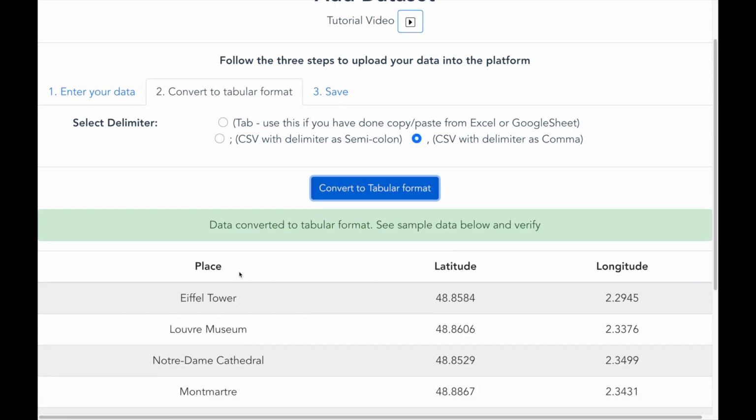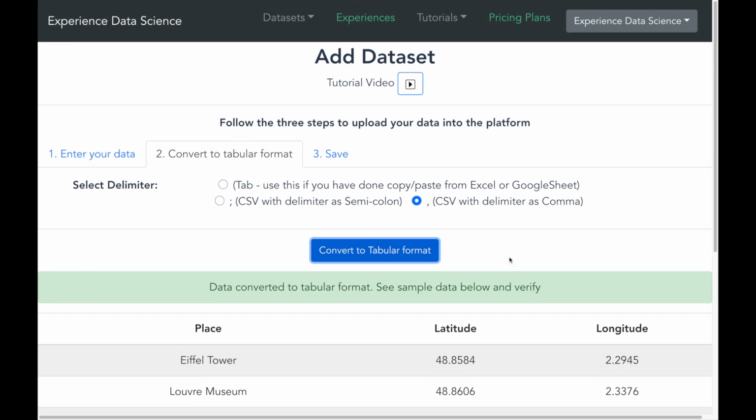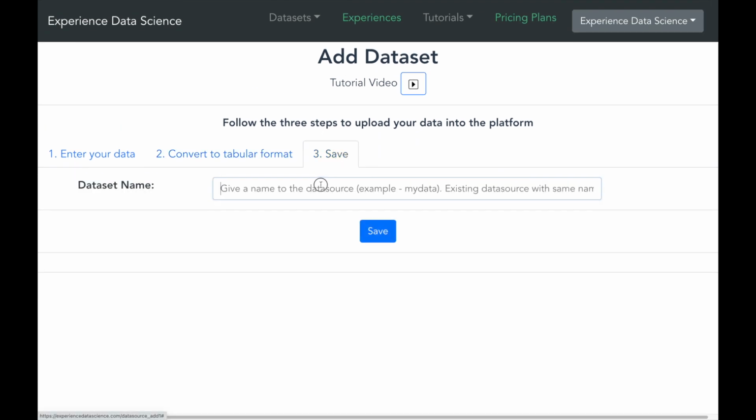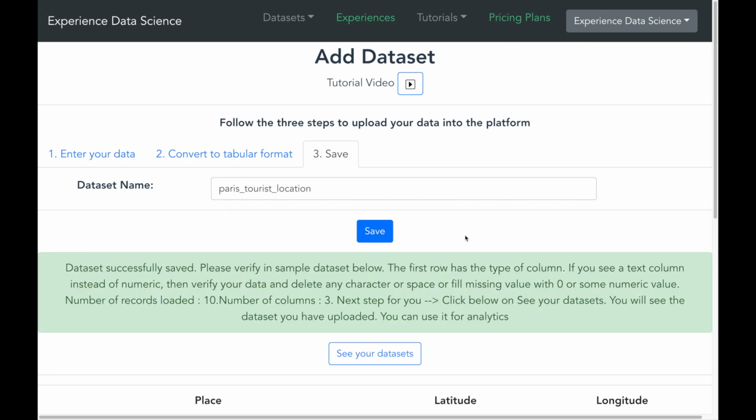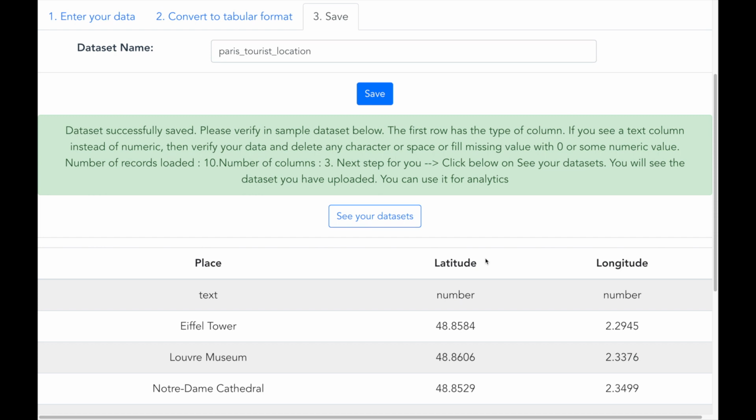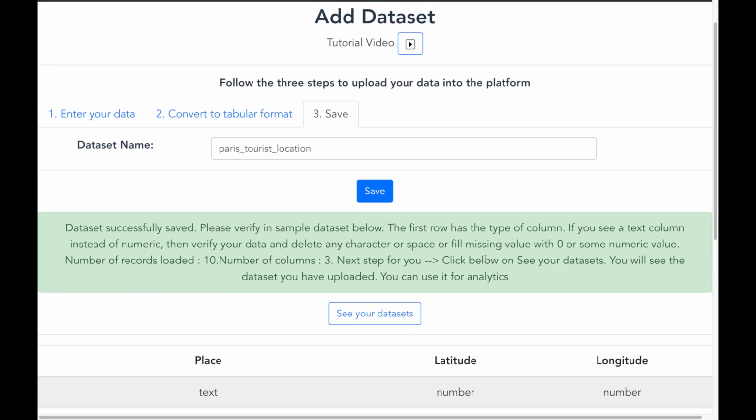Awesome. I see data now in tabular format and it has got 3 columns, the place, the latitude and the longitude. Now let me save this data and give it a name such as Paris tourist locations. Great, the data is now saved and I'm ready to make some analytics.